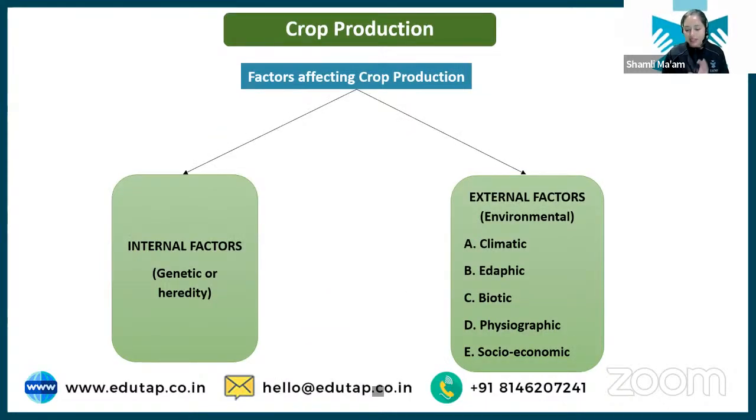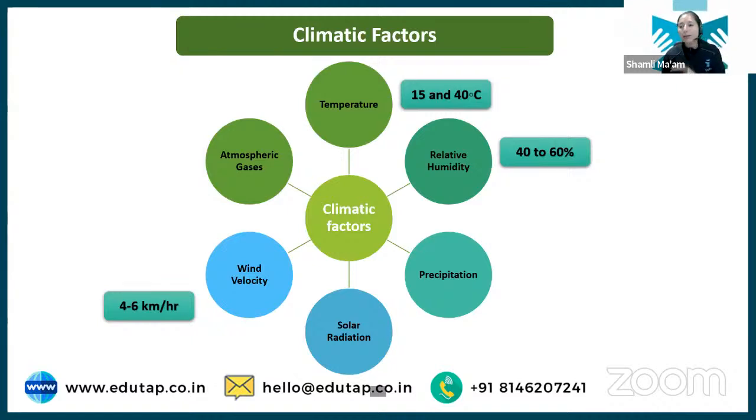Under that we will see climate. So students, what all comes under climate? We have temperature, relative humidity, precipitation, solar radiation, wind velocity. Then we have atmospheric gases as well. Now temperature is again very important. You can see that a few crops can grow in a temperate region, some grow in the tropical region. So the temperature of any particular region determines which crop will grow there.